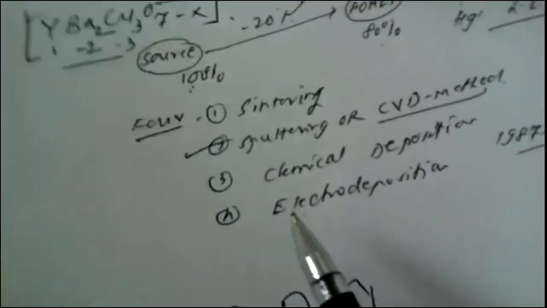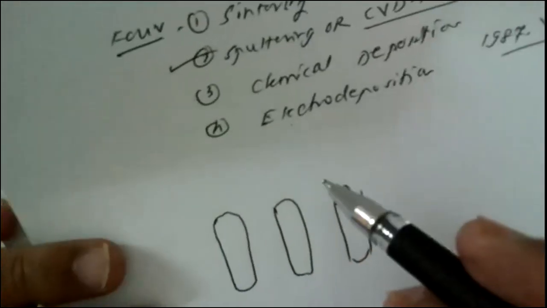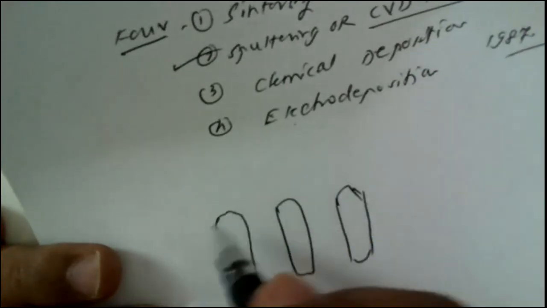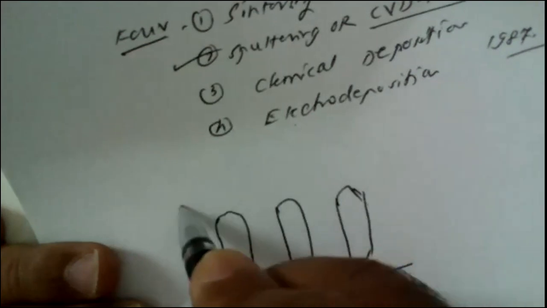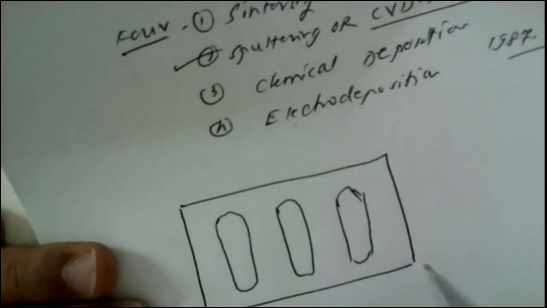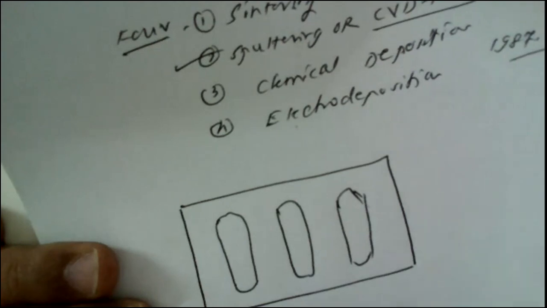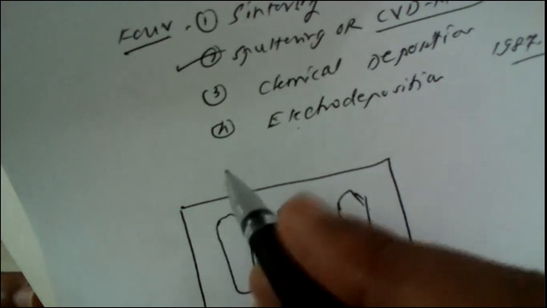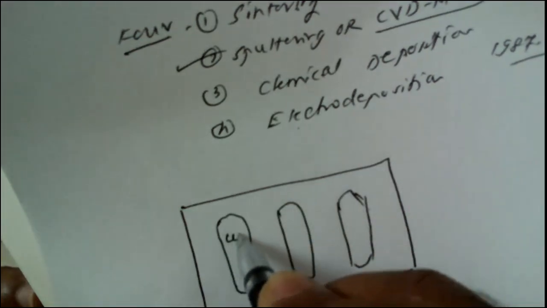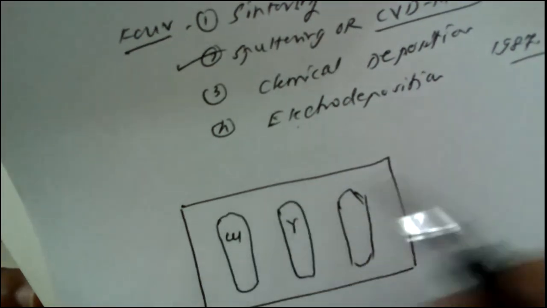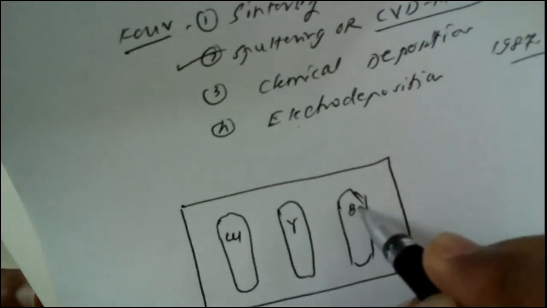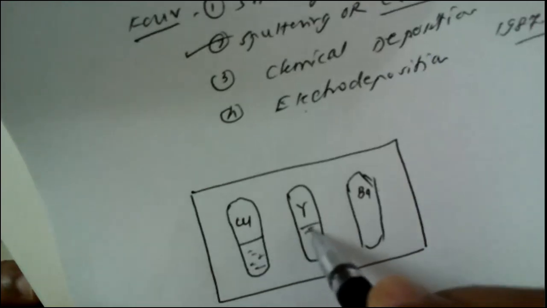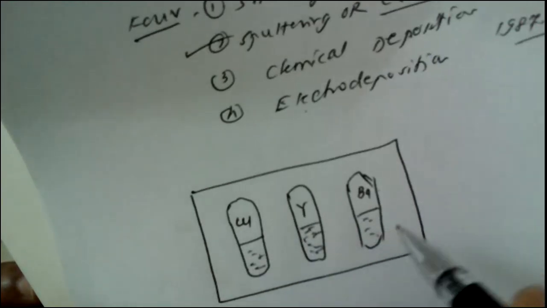Now, to prepare these superconductors, Wu Shu and his co-workers took 3 reactors, and these reactors are kept inside an oven. This is known as a heated oven, where in the first reactor they have taken the oxide of copper, in the second the oxide of yttrium, and in the third barium in the form of oxide, and these are filled with oxide material like this.